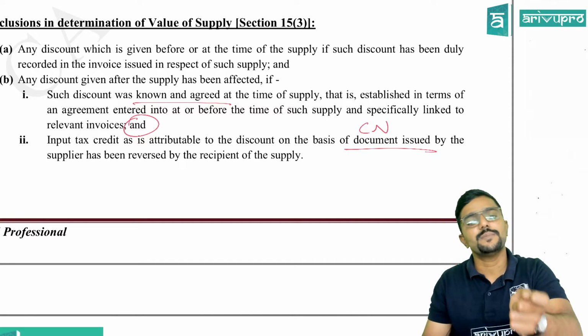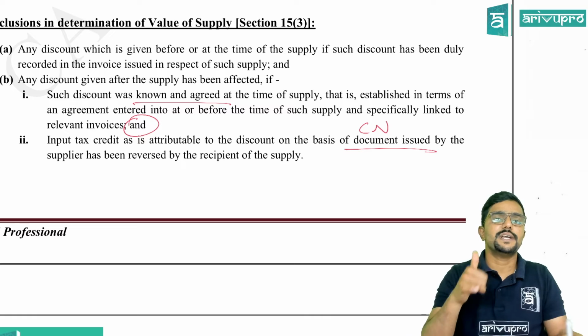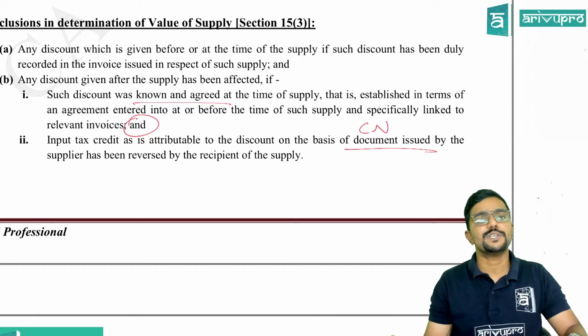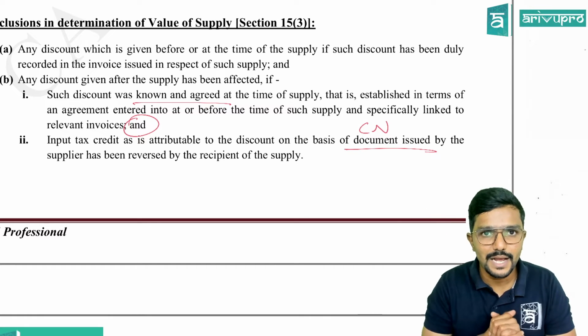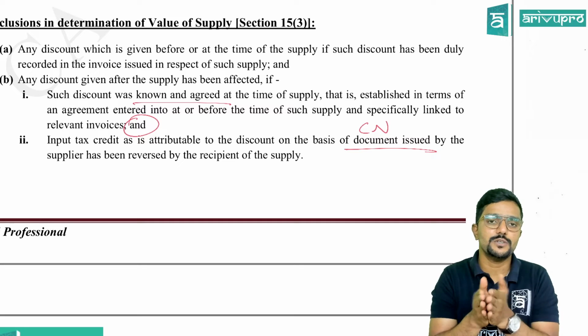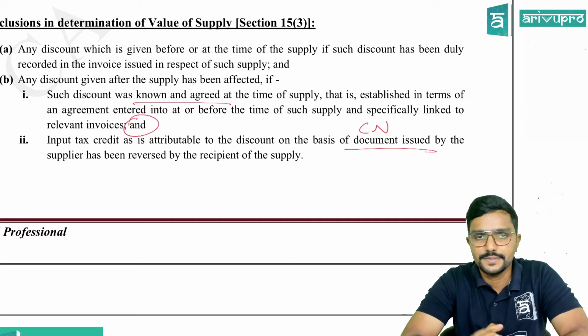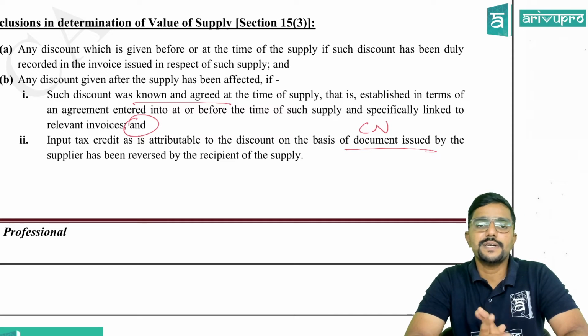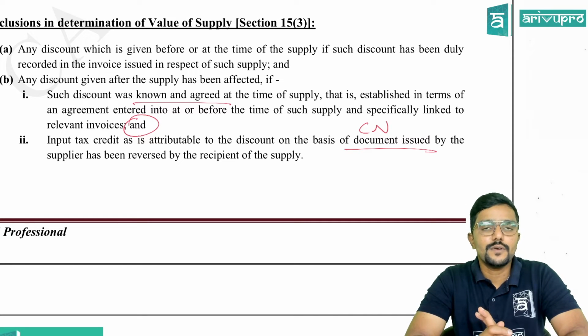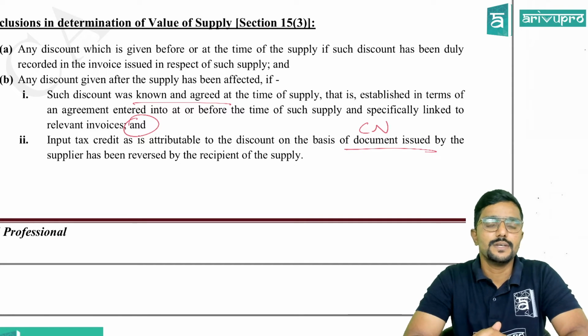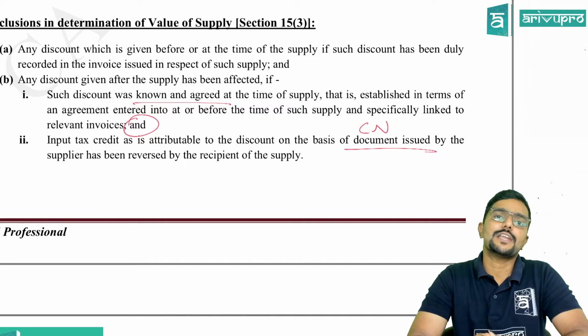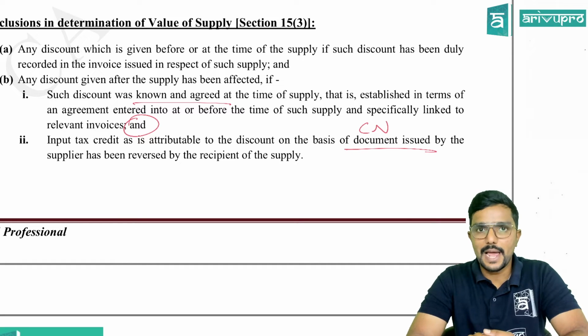They just say on the basis of a document issued. What is a credit note, debit note and all, we will be learning in the invoice chapter. Clear, guys? So the document issued when a discount is given by the supplier to the recipient is a credit note. So if both these conditions are satisfied for the discount which is given after the supply is made, that amount of discount can be reduced while calculating the value of supply.